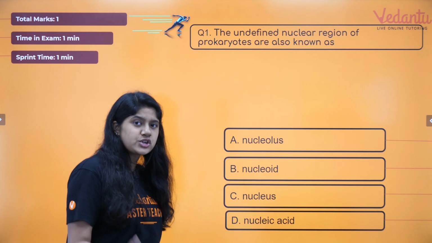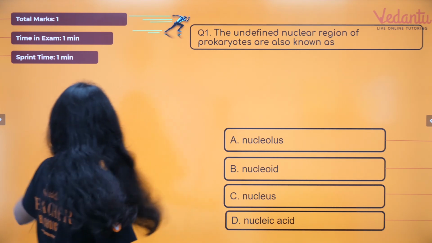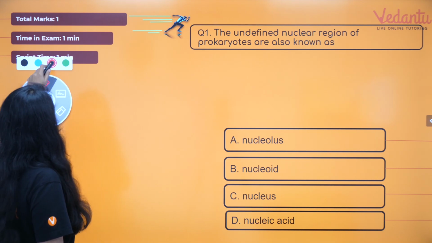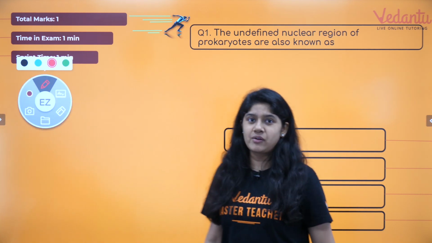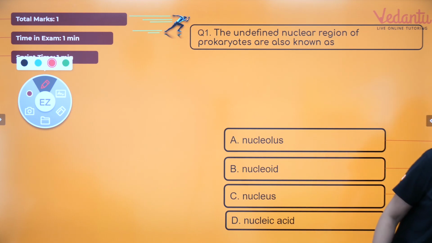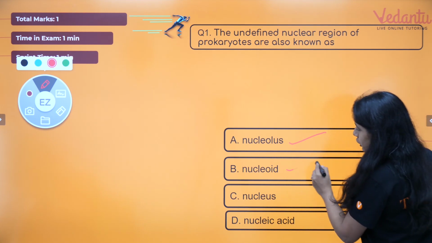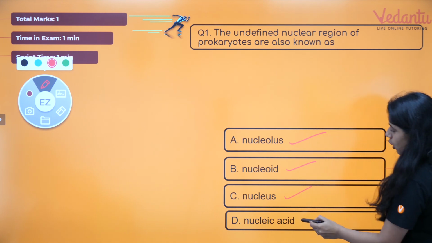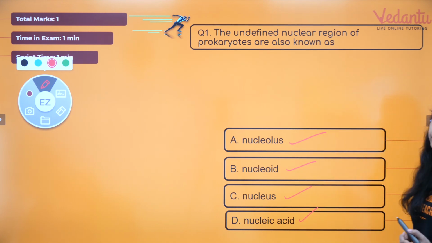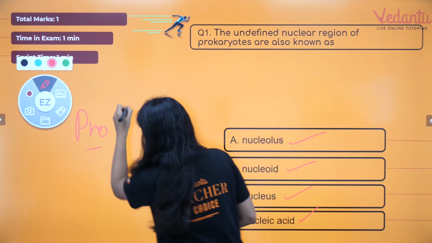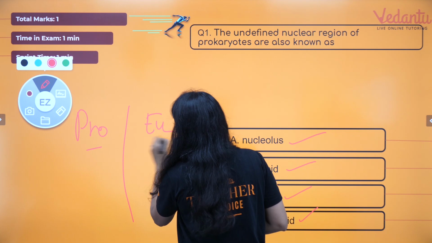There is a region in the prokaryotes which is completely undefined. What do we call it, everyone? Of course, I know you will be answering, and the answer is pretty much clear. Is it nucleolus, nucleoid, nucleus, or nucleic acid? Now, everyone, before we start, I wanted to know what are prokaryotes and what are eukaryotes.